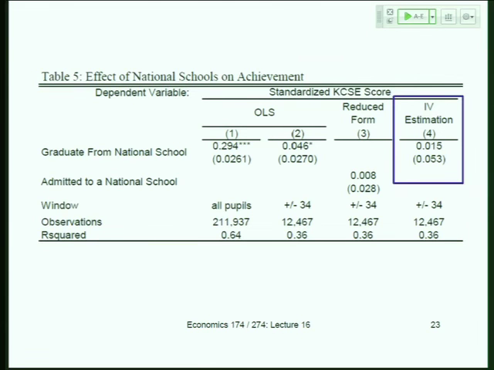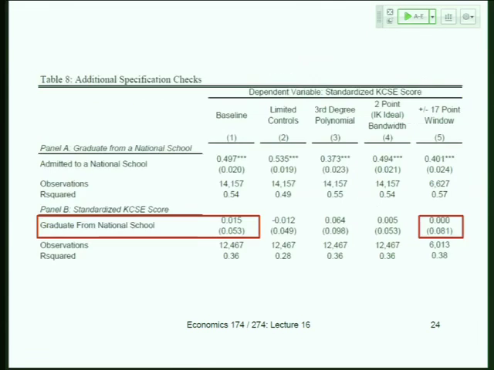Okay, these are the additional specifications. And what they do here is they just basically show you different regressions in the different columns. They add different controls. This third column here is what I just said. They include the third order polynomial: the running variable squared, the running variable cubed. That's the third order polynomial.